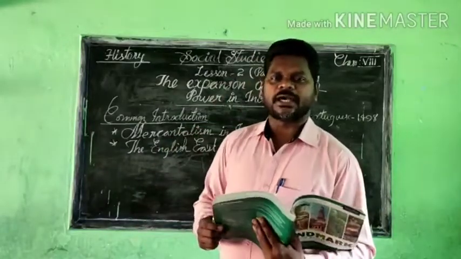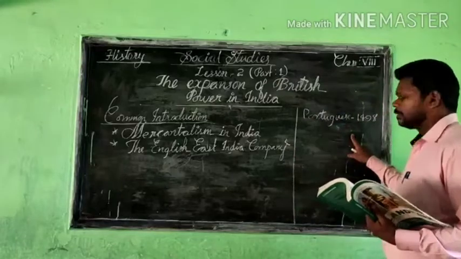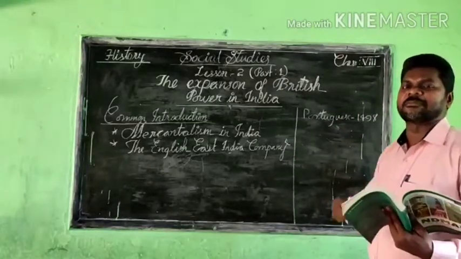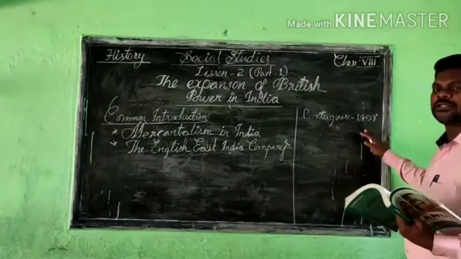The Portuguese traveler Vasco da Gama reached India and stepped into Calicut in 1498.